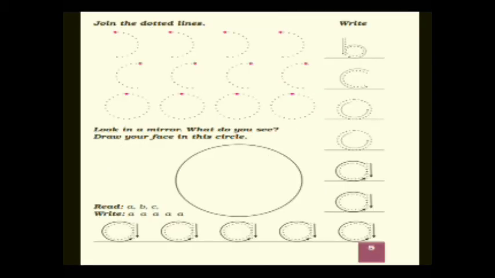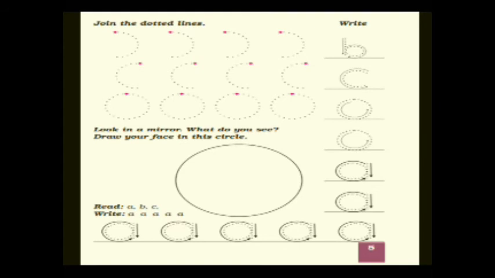Join the dotted lines. Now here what you have to do, alphabet is given, correct? Letters are given A, B and C, and there are dotted lines. So what you have to do, you have to take a pencil and join the dots. When you join the dots, it can form letters. So first you have to join the dots and then you have to write the letters. Moving on to the next main.